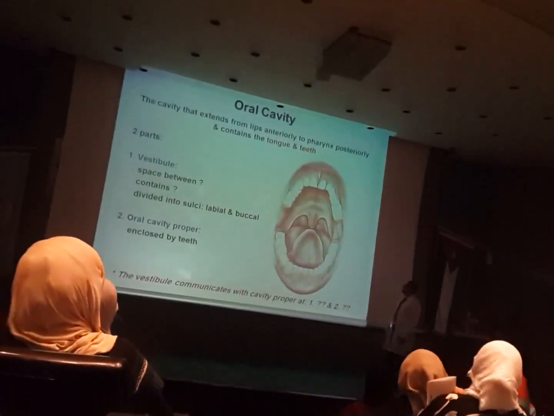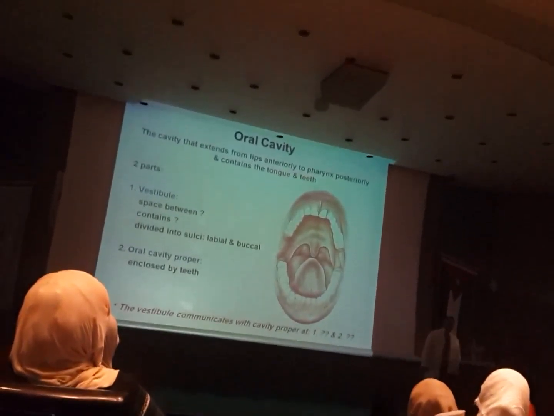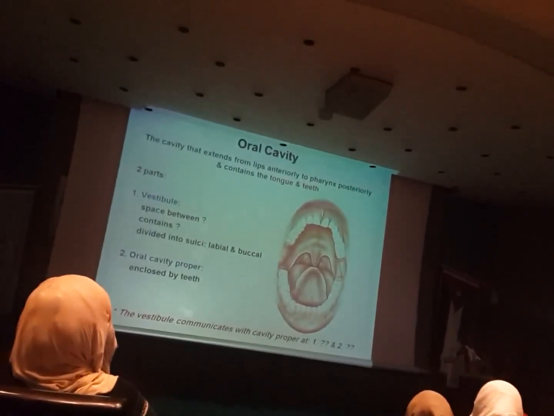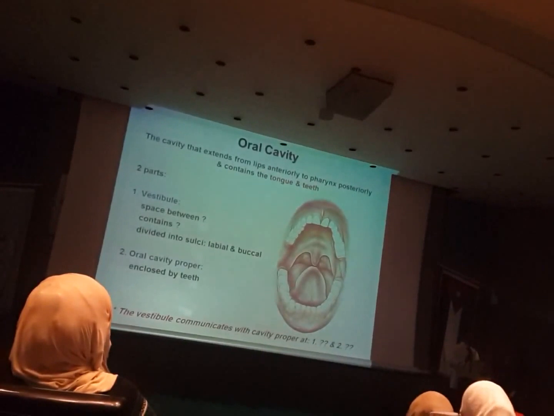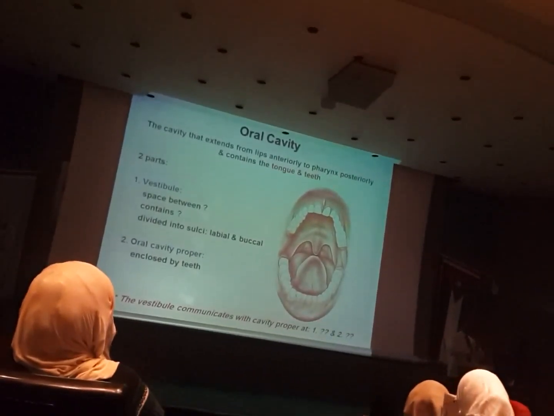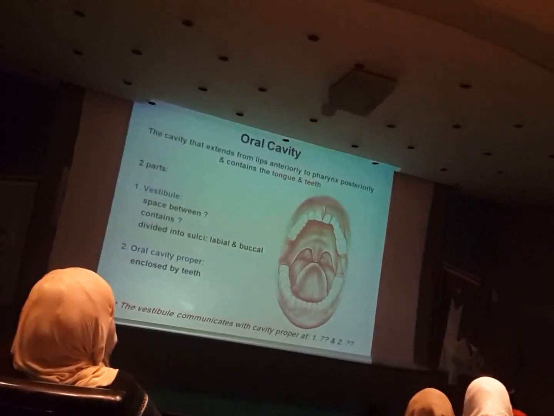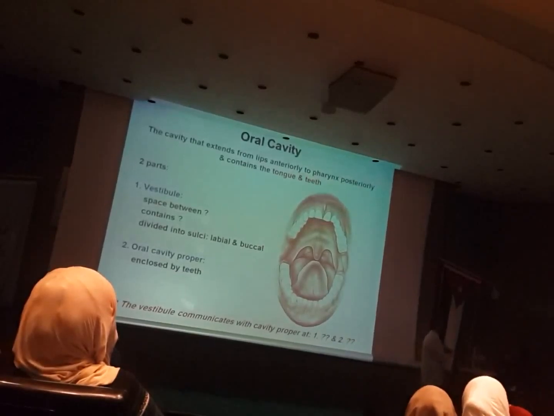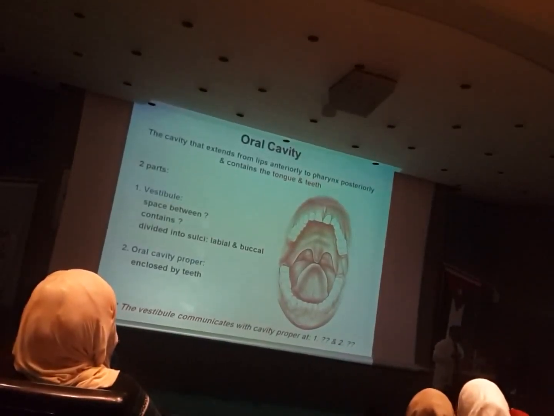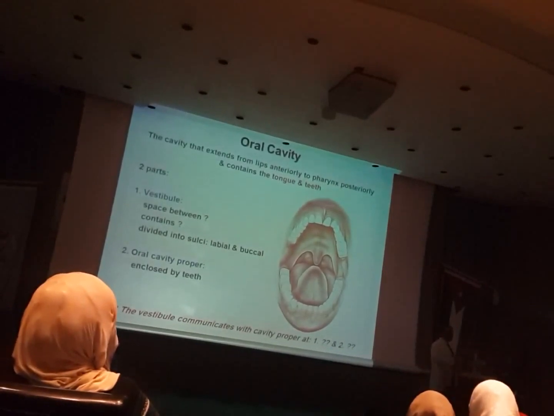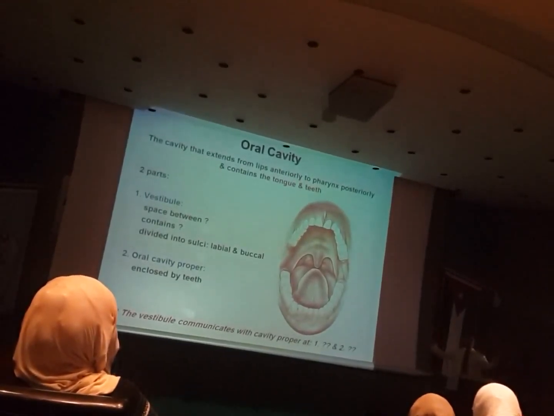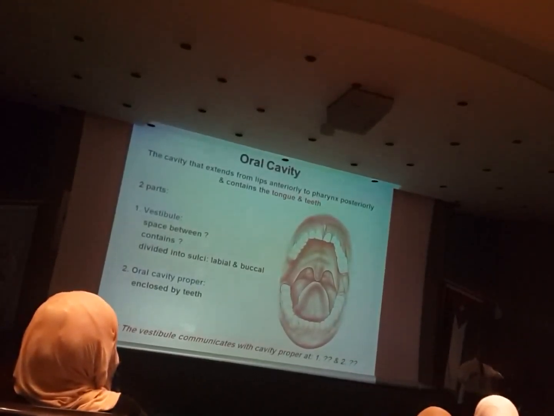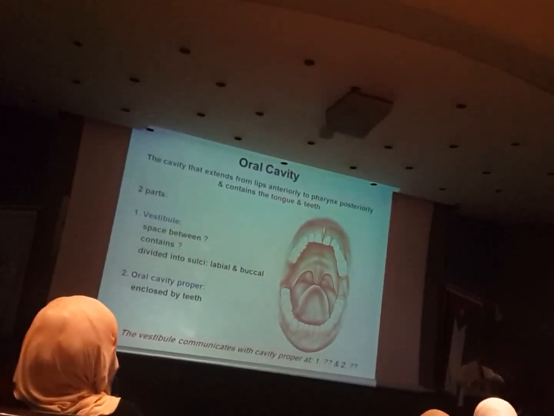Now we will be speaking about the first thing, the oral cavity, the first part in the alimentary canal. When we speak about any cavity in anatomy, we define this cavity by two main things. First, the borders or the boundaries. This room is a cavity. So when we speak about it, we have to know what's the roof of this cavity, what's the floor, what are the lateral walls. So the borders or the boundaries, then the contents, what's inside this cavity, and then we speak about the anatomy or the structure of these things inside.